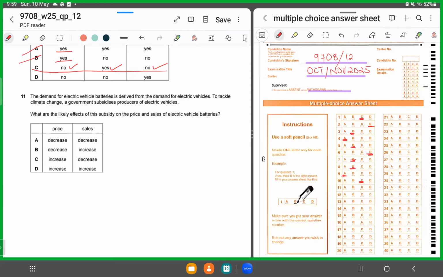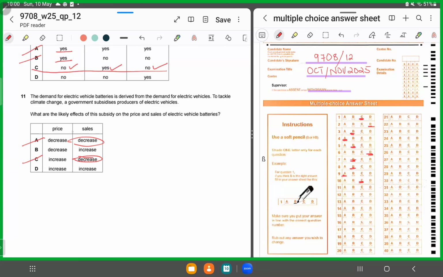First, the sales of the electric vehicle batteries should increase because the sales of the vehicles would increase, as the provision of the subsidy would cause the output to rise. So the sales of the battery should rise. So we'll chop A and C, because both are saying the sales would decrease, but we want the sales of batteries to increase. So it could either be B or C.